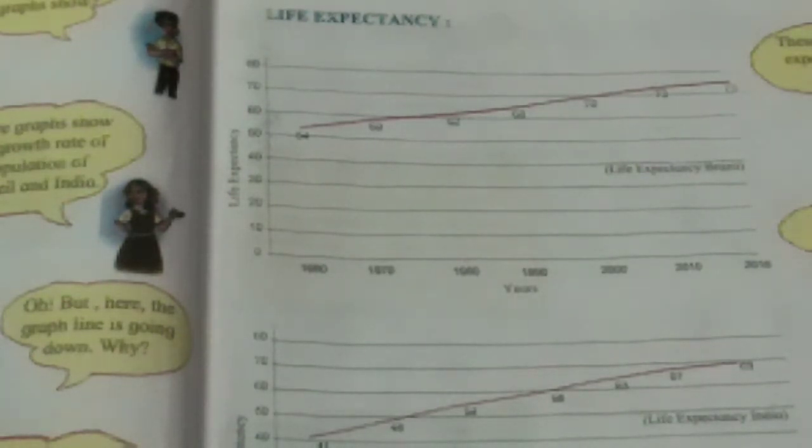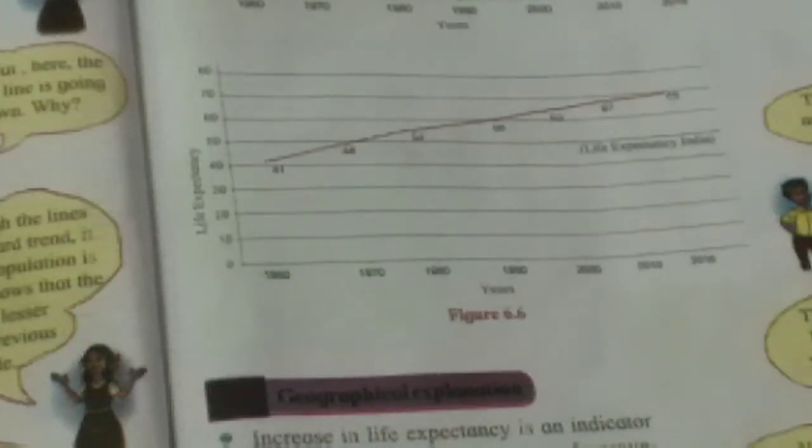In most developing countries life expectancy is still less, but with socio-economic development it is increasing. Do you know, children, an increase in life expectancy indicates an increase in social development of a country. Availability of medical facilities, advancement in medical sciences, availability of nutritious food, and so on, help in increasing life expectancy.